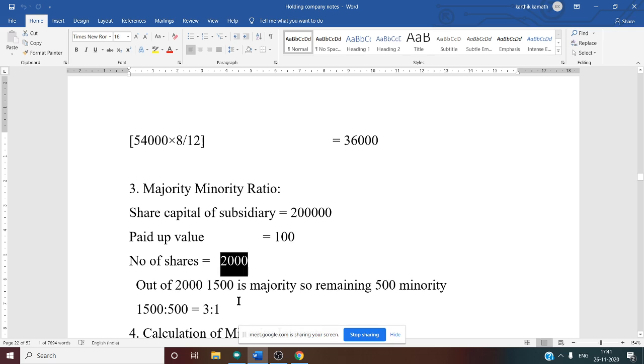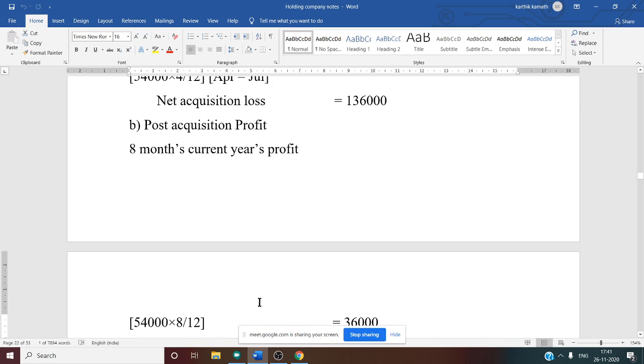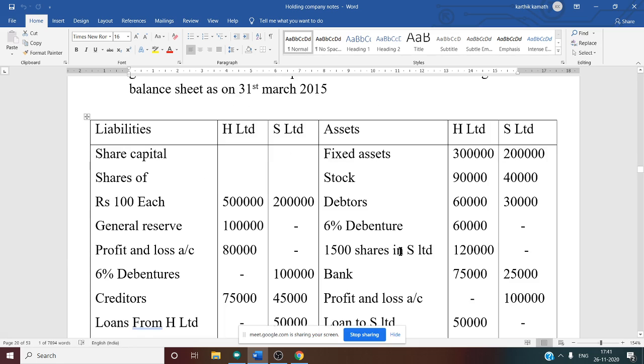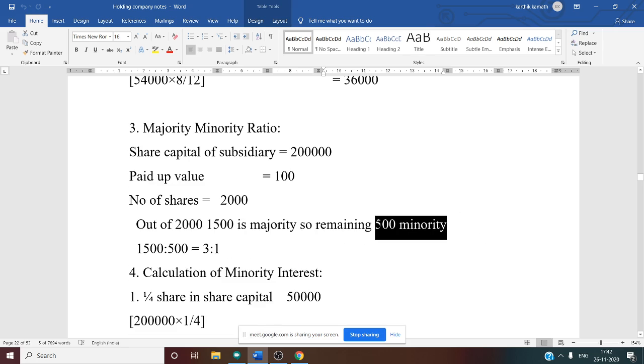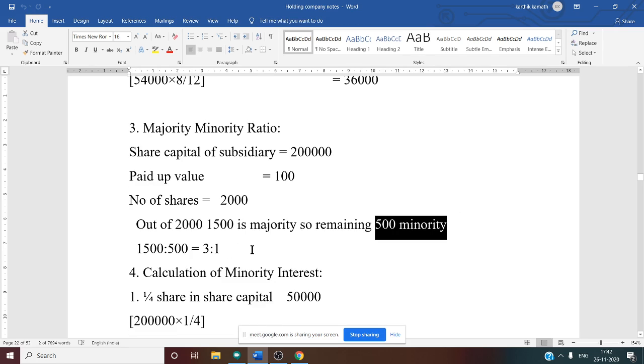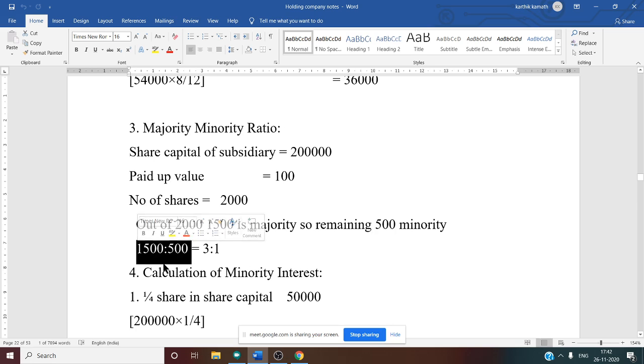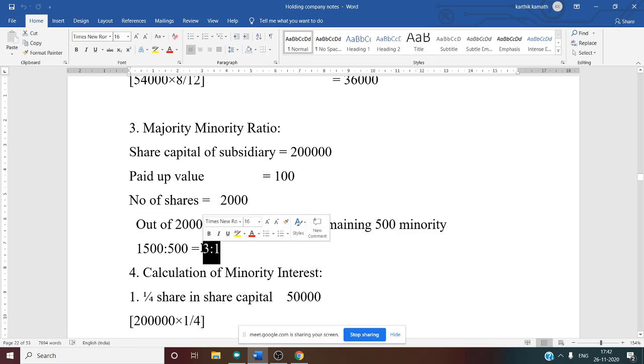Out of 2,000, how many shares were acquired by the holding company? That is also very, very important. That information is given in the asset side. See this 1,500 shares, that is nothing but investment. That is why 1,500 becomes our majority. The remaining 500, that is 2,000 minus 1,500, becomes minority. So we want a majority minority ratio. 1,500 is to 500. If you simplify, the zeros cancel, 5 ones are 5 and 5 threes are 15, so 3 is to 1 will be our majority minority ratio.